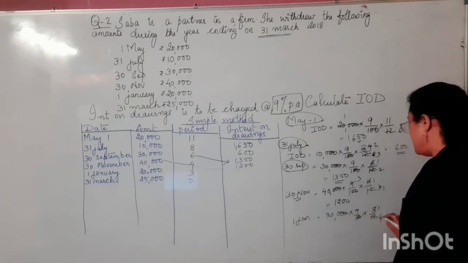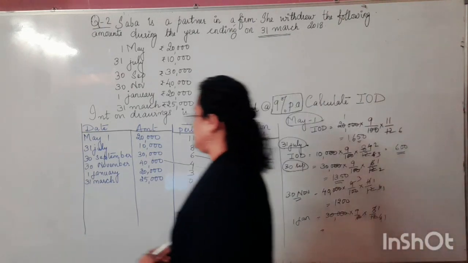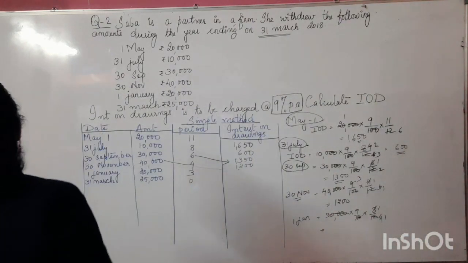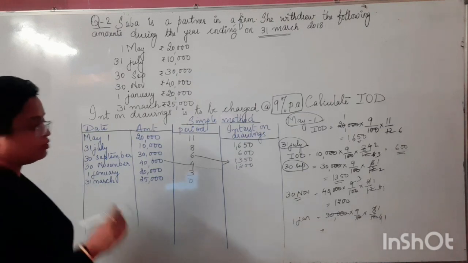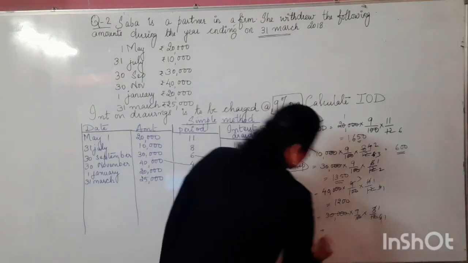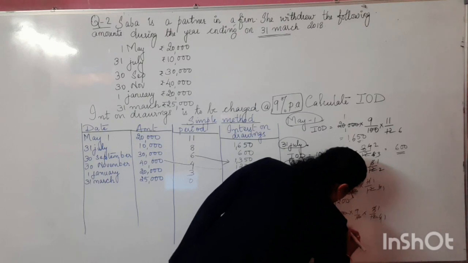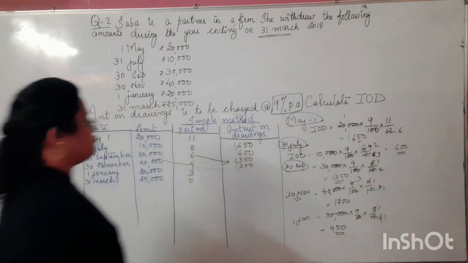How much? We will be getting the value here, finally, 30,000 into 9 upon 12. If we do it here, that is 15,000 if we multiply it further. So we will be getting the value here as how much? Further solved as 450.